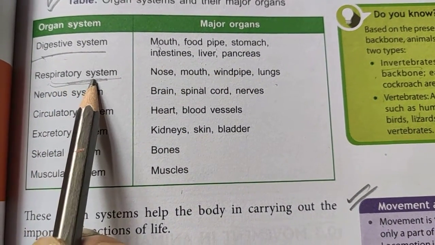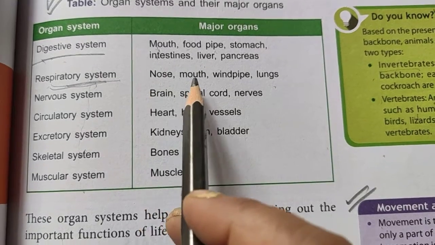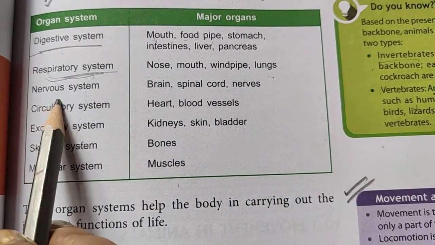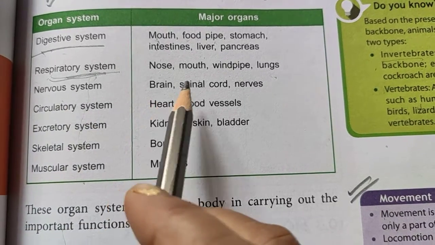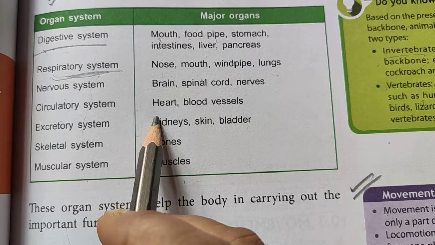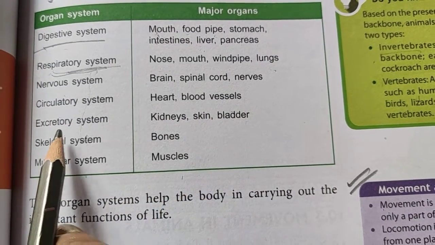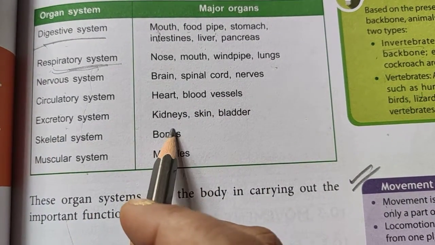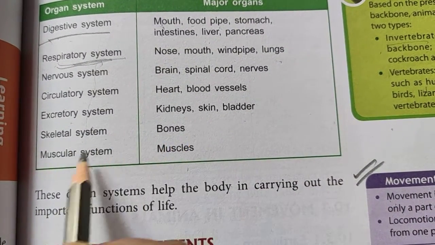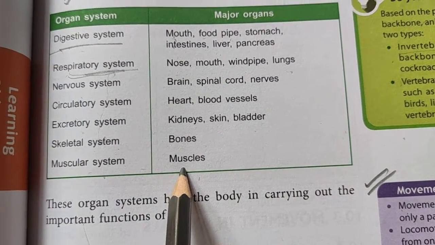The respiratory system consists of nose, mouth, windpipe and lungs. The nervous system consists of brain, spinal cord, nerves. The circulatory system consists of heart and blood vessels. The excretory system consists of kidney, skin, bladder. The skeletal system consists of bones, and the muscular system consists of muscles.